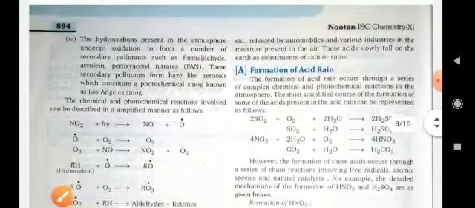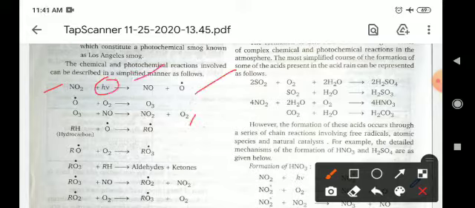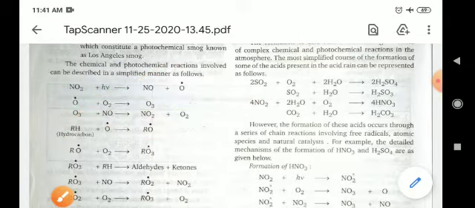Now what are the reactions basically involved? For example, NO2 absorbs sunlight and is converted into nitric oxide and gives a free radical, and this free radical combines with oxygen to give ozone. Ozone further reacts with nitric oxide to form nitrogen dioxide and gives free O2, and after that RH reacts with this free radical to form alkyl oxide radical. In this way the reactions proceed step by step and create different types of radicals, and these radicals act as smoke and are responsible for pollution. So these are the basic reactions.